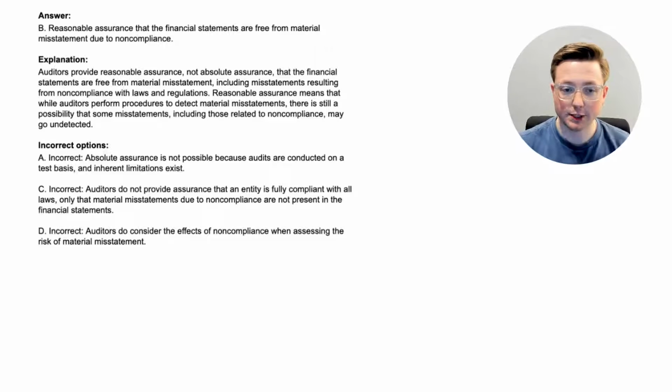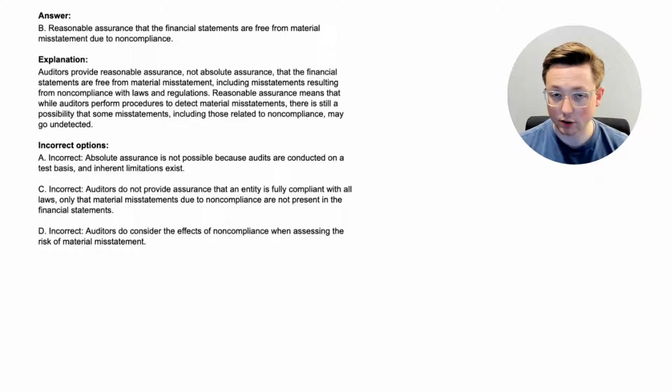Now let's talk about the explanation. Auditors provide reasonable assurance, not absolute assurance. Again, going back to that, if you ever see anything that's saying that auditors are going to provide absolute assurance or catch all errors or things like that, that's almost always going to be the wrong answer. Reasonable assurance means that while auditors perform procedures to detect material misstatements, there is still a possibility that some misstatements, including those related to noncompliance, may go undetected.